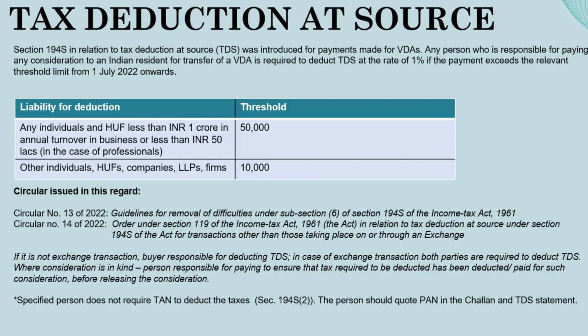Circular number 13 of 2022 deals with guidelines for the removal of difficulties under sub-section 6 of Section 194S of the Income Tax Act. Circular number 14 of 2022 is an order under Section 119 of the Income Tax Act in relation to tax deduction at source under Section 194S for transactions other than those taking place on or through an exchange.